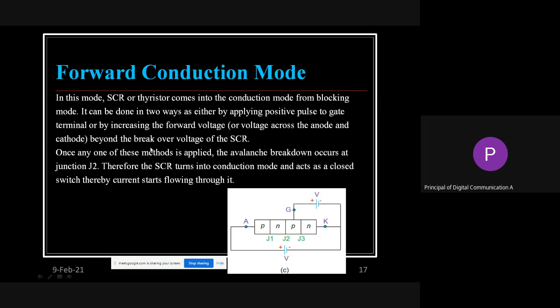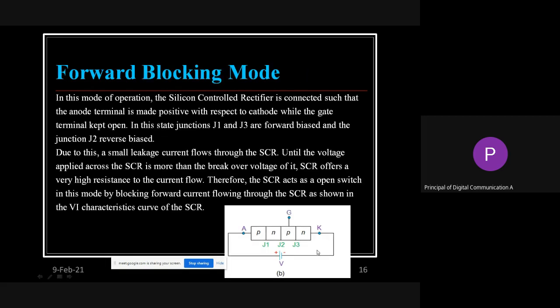Or, as I told, by increasing the forward voltage. That is what I explained in forward blocking.